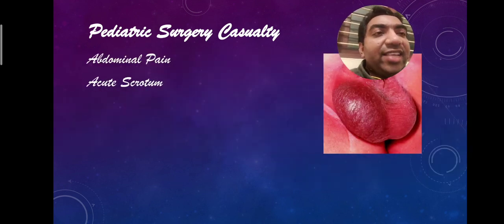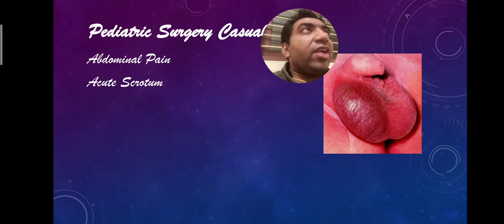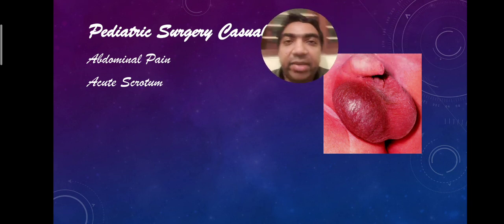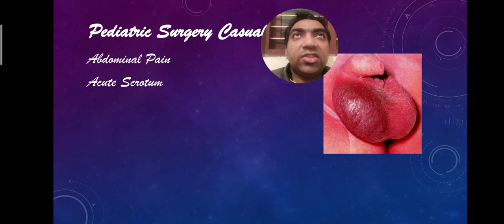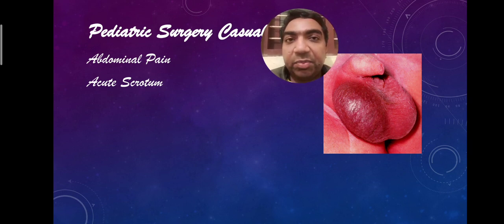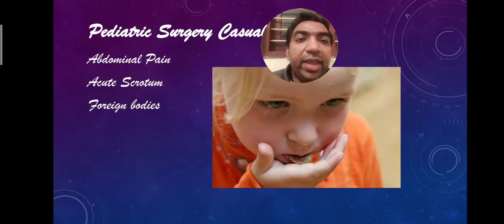Acute scrotum, clinical examination is primarily important. If there is a scrotal Ruber sign, Doppler tumor punctuosa, the patient may have to go for scrotal exploration. So put the patient on NPO, send the investigations, and make sure that the Doppler is taken, but it is only for documentation purposes. Foreign bodies, AP and lateral view.